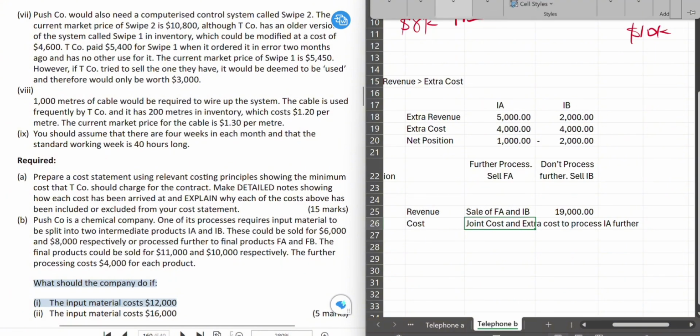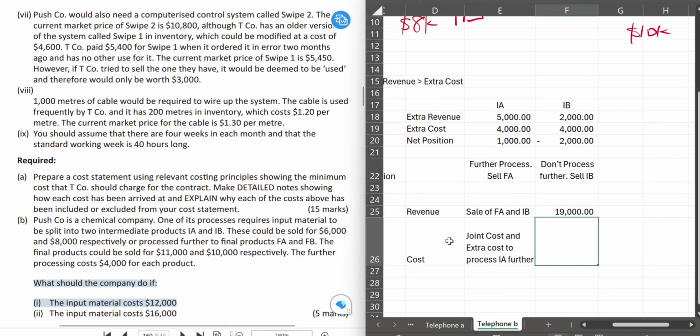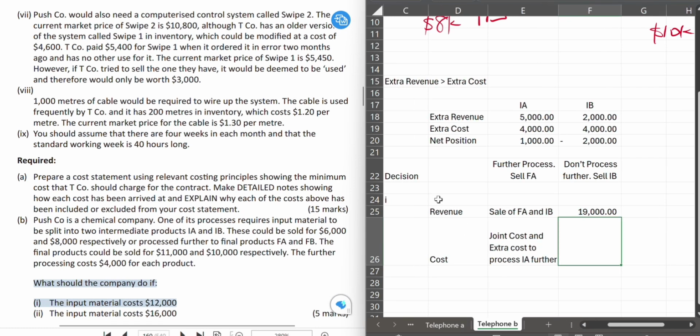And if you look at that, you see that the joint cost is the scenario that we're playing with, which is the material. Joint cost at 12,000 according to the question. That's the material cost. So which means we have total cost of 12,000 plus the extra 4,000 to process IA